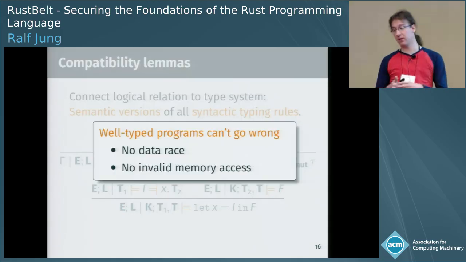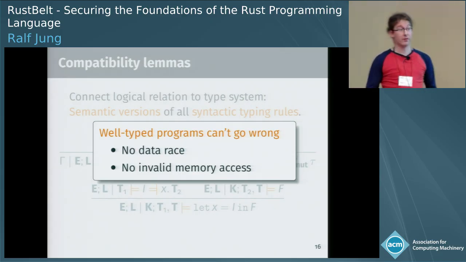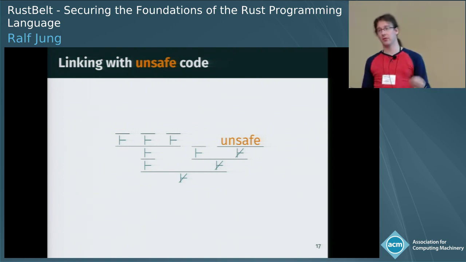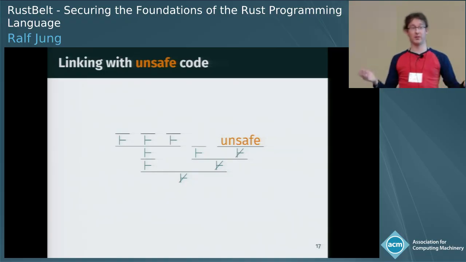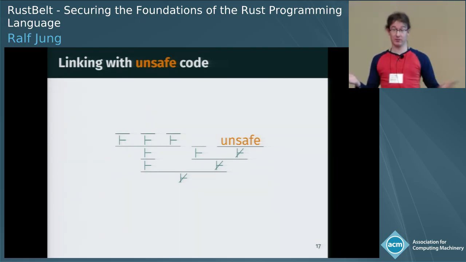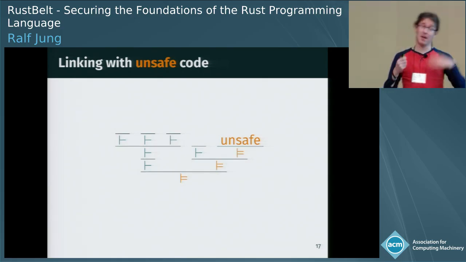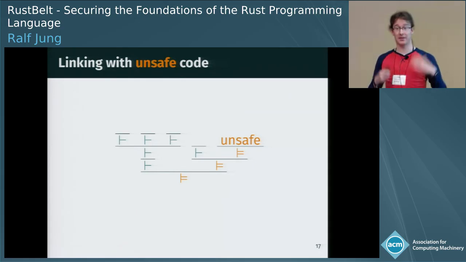Once we did all that, we get as a corollary that well-typed programs can't go wrong. So there's no data races, and there's no invalid memory access. However, we actually get much more than that. If we have a large program, which is mostly written in safe code, but then uses some unsafe library, let's say mutex, then, well, we can type check the safe part of the program, and we get a typing judgment for that, but we can't type check mutex. It uses features which we won't get a safe type system for. However, we can manually prove that mutex is semantically well-typed at the type that it is given in its API.